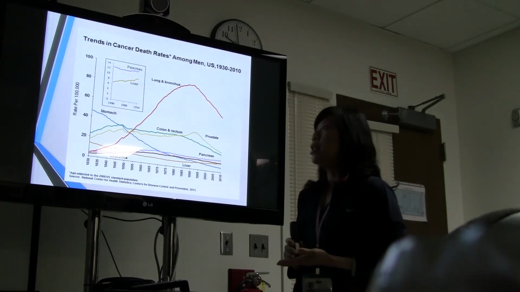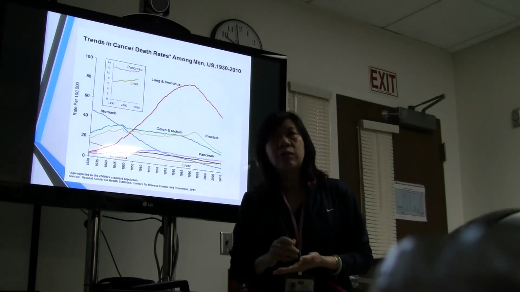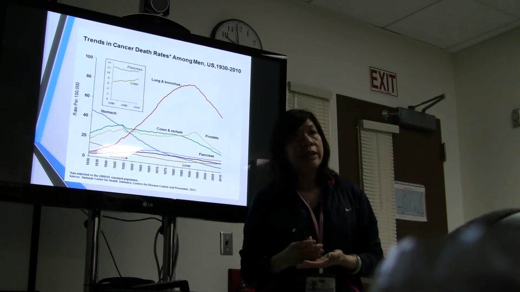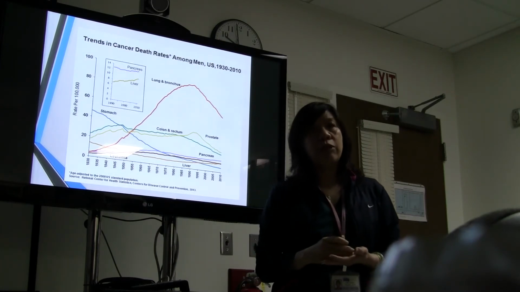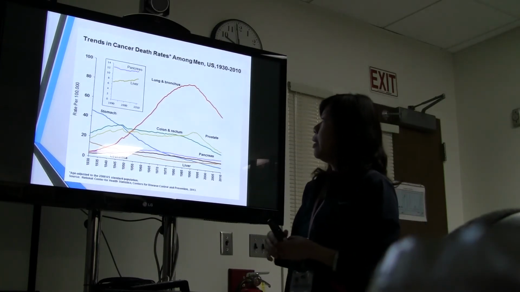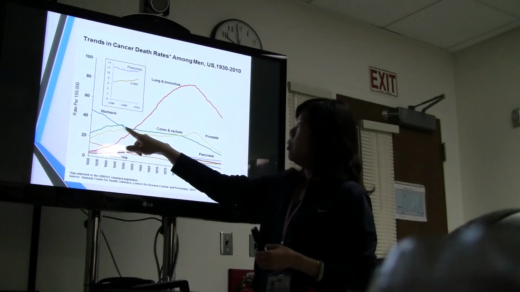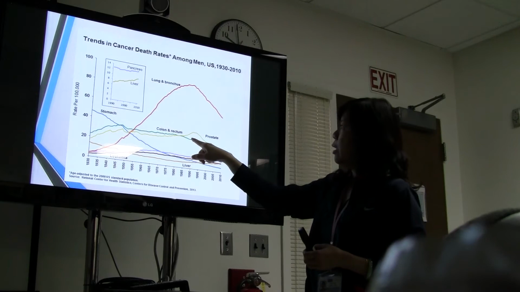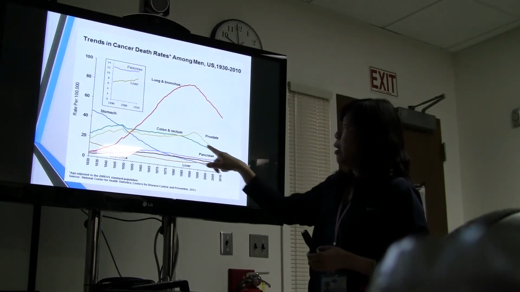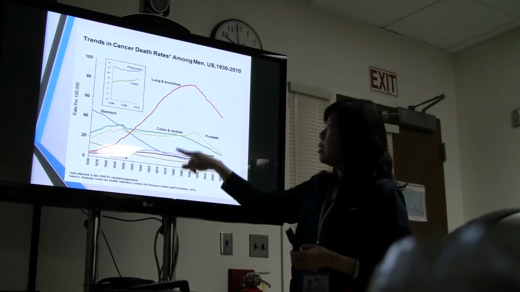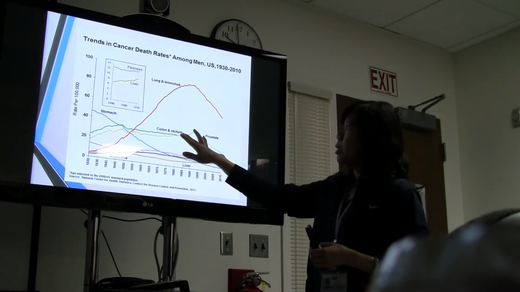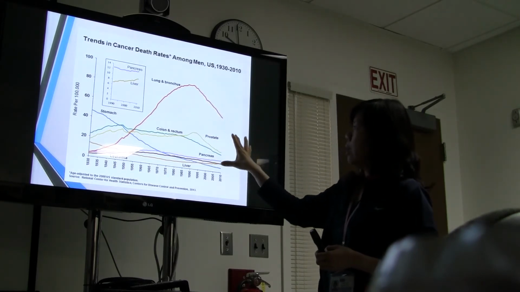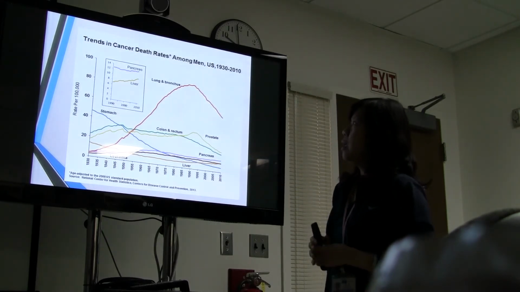Smoking and cigarettes are not the only reason, but they are one of the major reasons. Colon pretty much remains the same up until 1980, and then it goes down here. During the 70s and 80s, a lot of diseases started going down, so to speak.